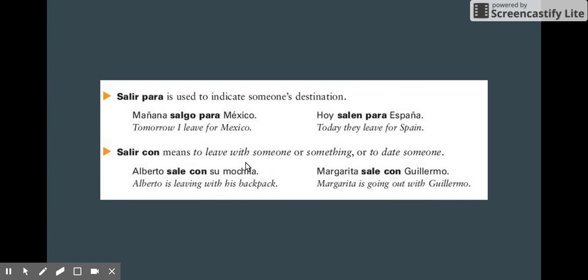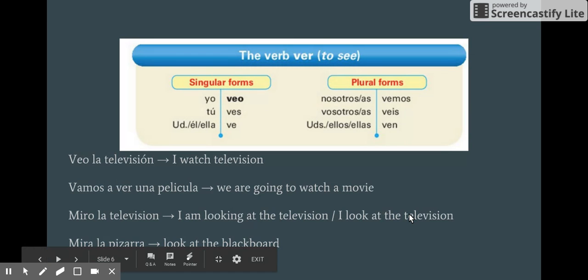Finally, salir con means to leave with someone. So salgo con someone or something. Salgo de la clase con María. I'm leaving class with María. Salgo con mi mochila. I'm leaving with my backpack. But it can also mean to go out with someone or to date someone. So Margarita sale con Guillermo. Margarita is going out with or dating Guillermo.